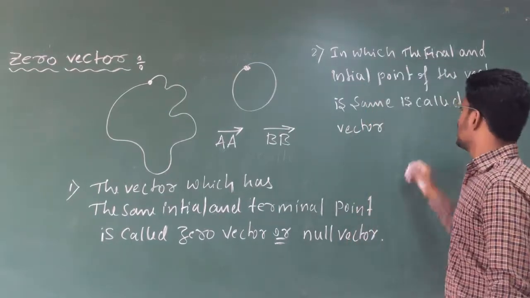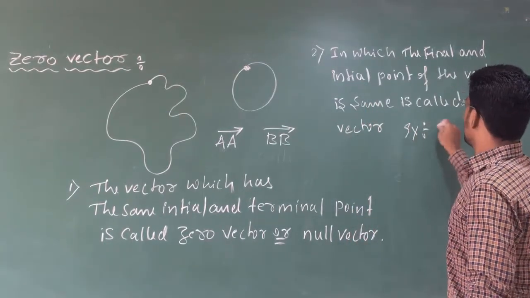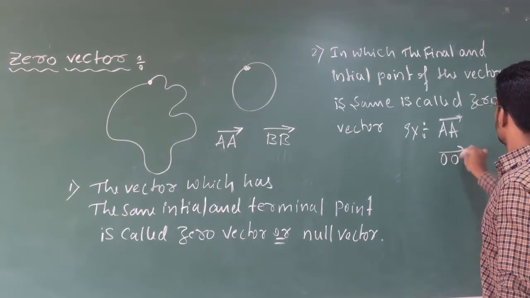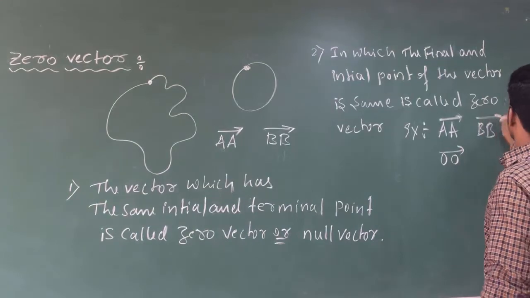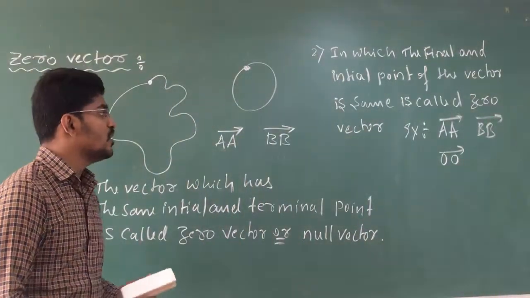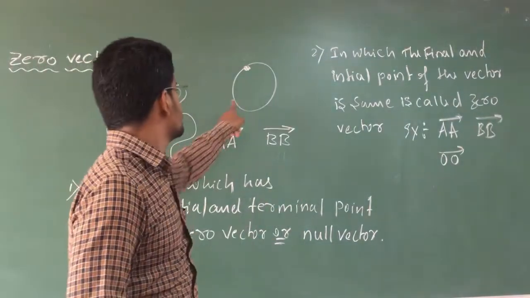Clear? Example you can write like this. If you write like this, it is called a zero vector or null vector. You can draw this diagram also.